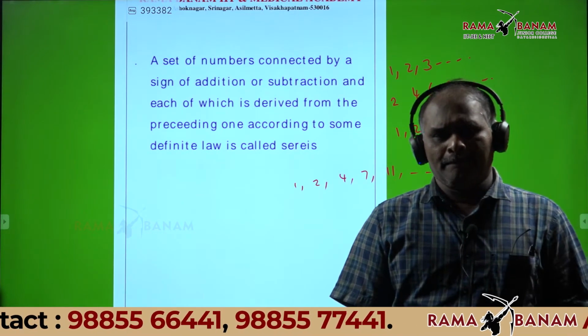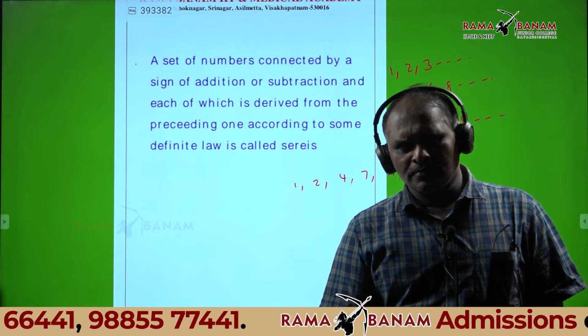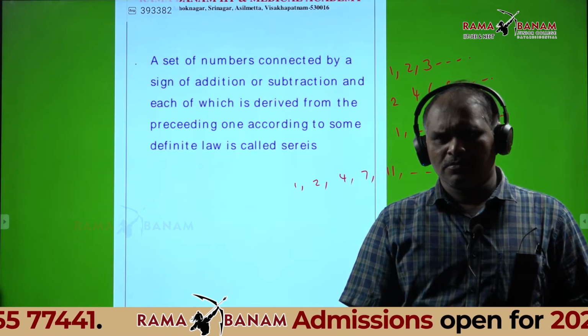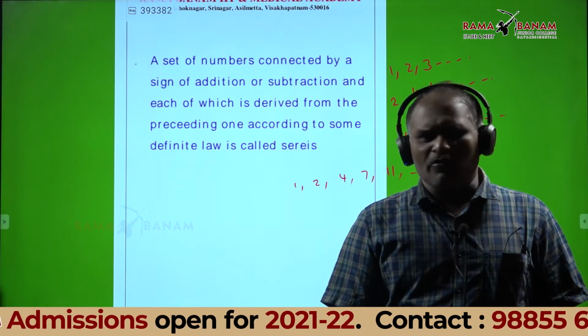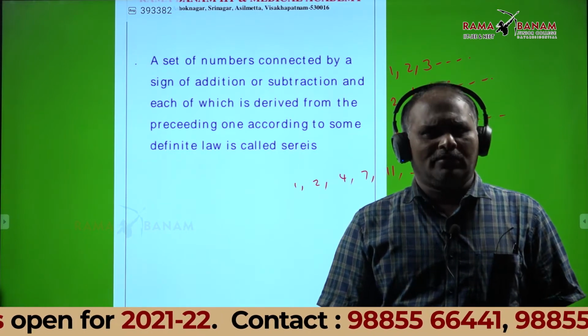Sir, in the sequence 1, 2, 4, 7, 11, the common difference is not equal. Sometimes it's not equal.